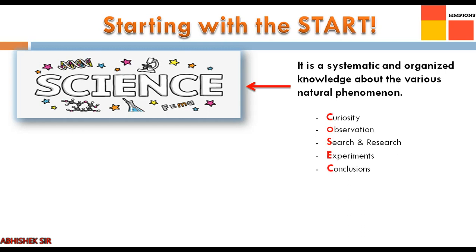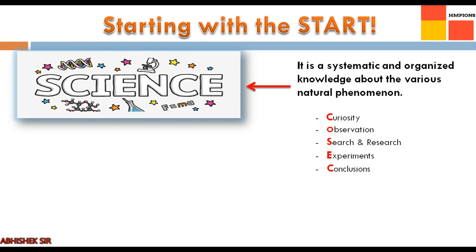Now, systematic and organized knowledge, these things are attributed to human beings because he is curious, because he is observing whatever is going on in outside world. He is searching for answers. Curiosity leads to various questions, searching and researching, and then doing experiments, and finally coming to some conclusion that later on may become some theory, right? This all characteristic is the basic attributes of science.